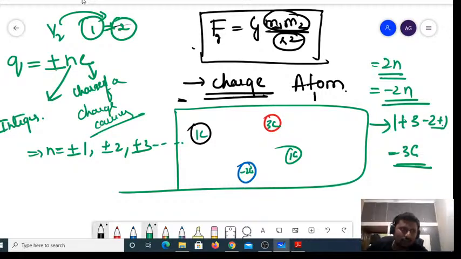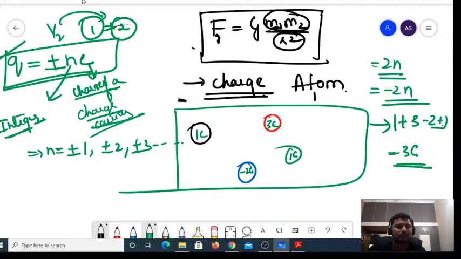So the charge is always an integral multiple of the charge of a charge carrier, where n is an integer. Remember this equation, we are going to use it many times: Q is equal to plus or minus n into E, where n is called an integer. Right? So let me move to the next one.